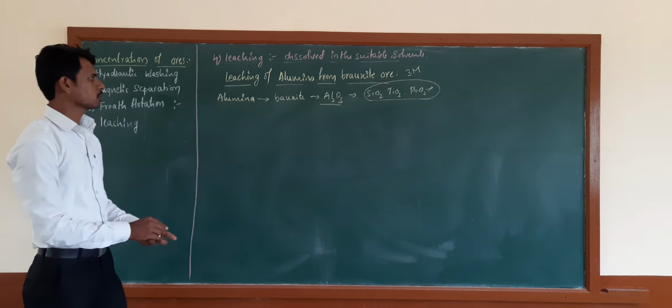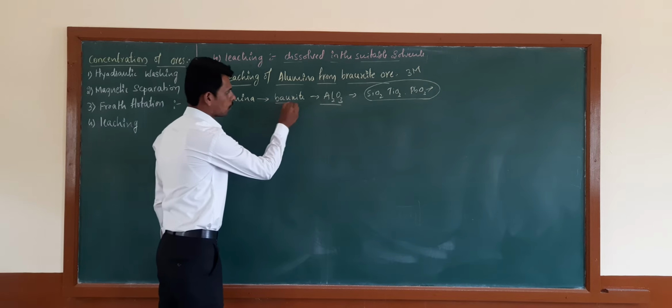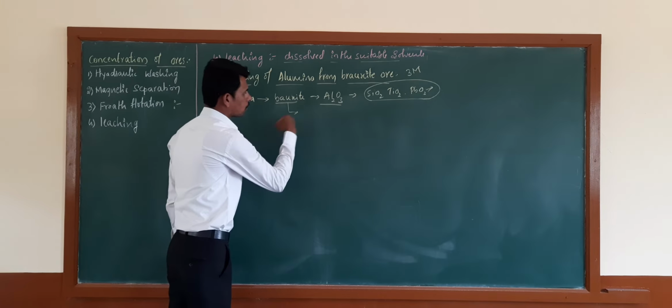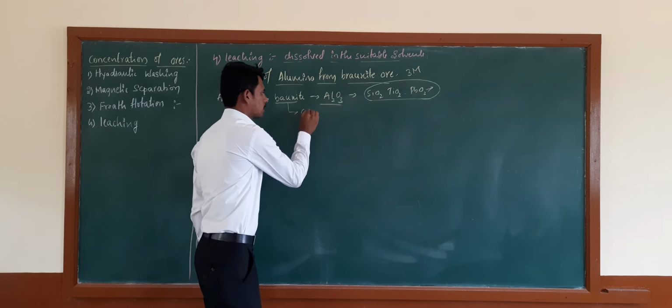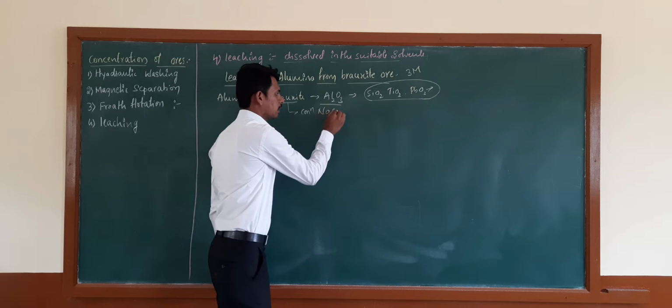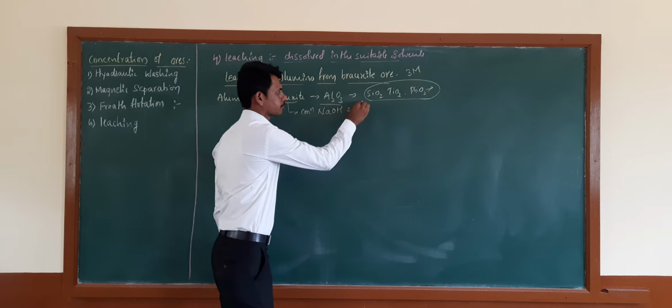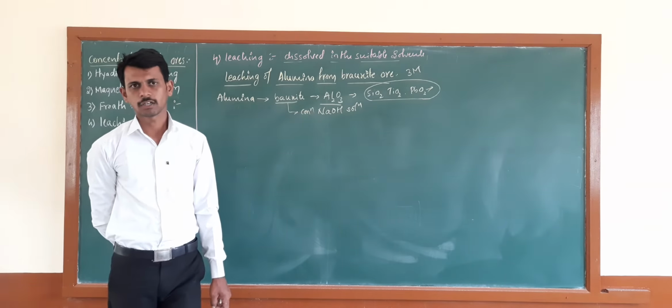First, you have to take the bauxite ore. This bauxite ore will be digested in concentrated NaOH solution.